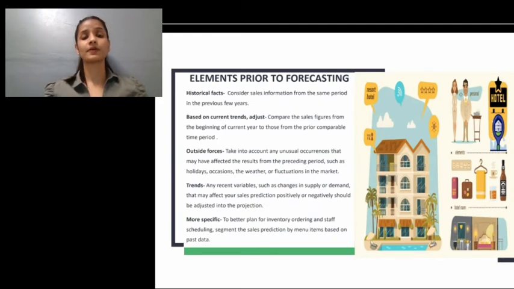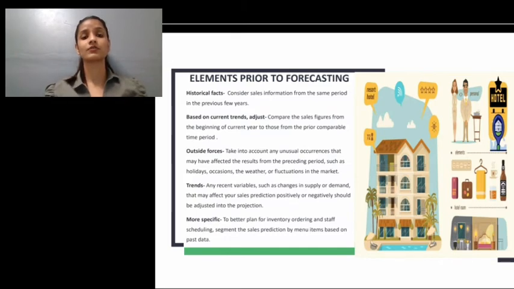So the next topic is the key elements prior to forecasting. The first one is to study historical facts. Consider sales information from the same period in the previous few years, whether a day, a week, a month, or an entire season. Based on the current trends, compare the sales figures from the beginning of the current year to those of the prior comparative time period.